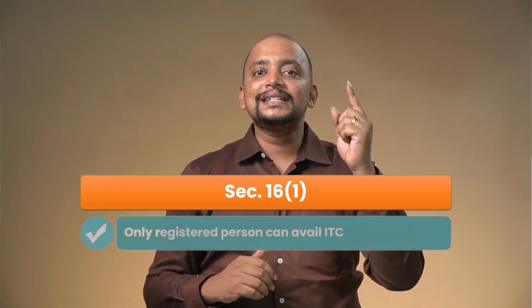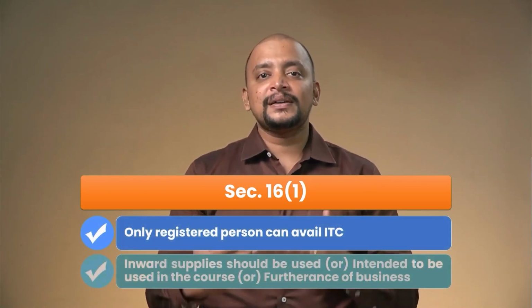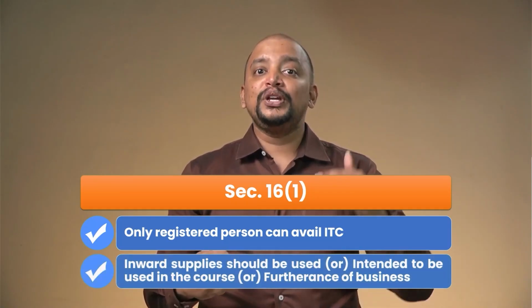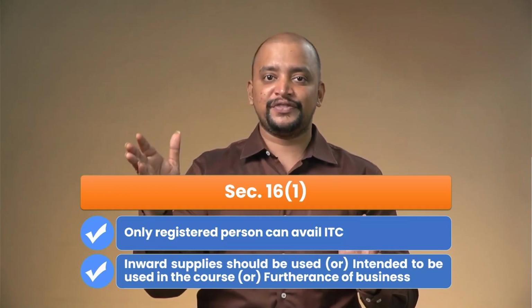Now let's try to understand section 16, what are the conditions. Section 16 subsection 1 gives two basic conditions. Only a registered person can avail ITC, and condition number 2, the inward supplies on which they avail ITC should be used in the course or furtherance of business or intended to be used in the course or furtherance of business.